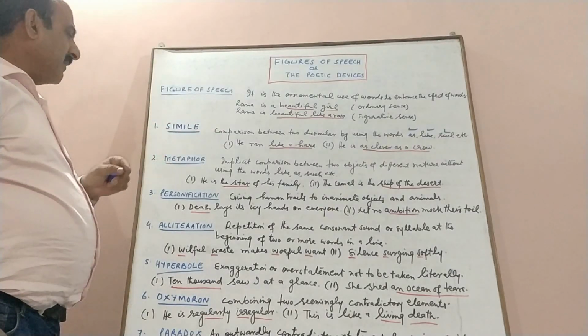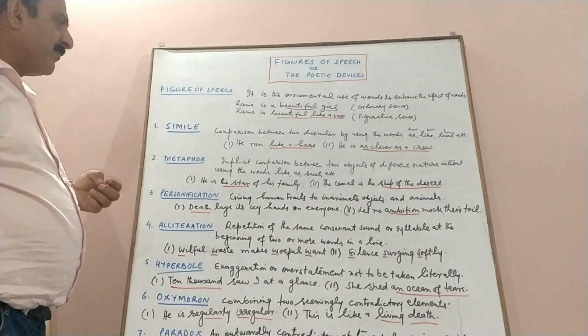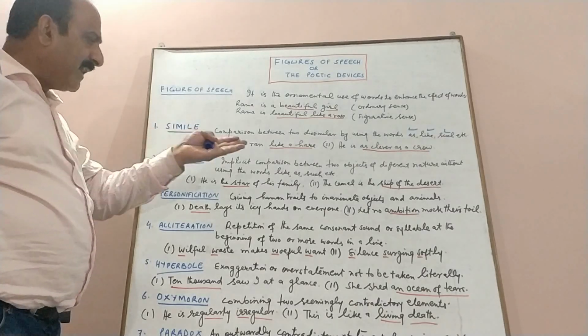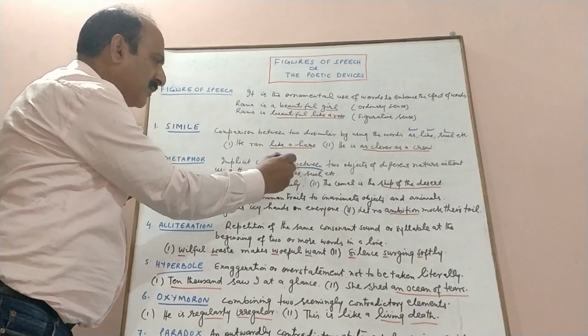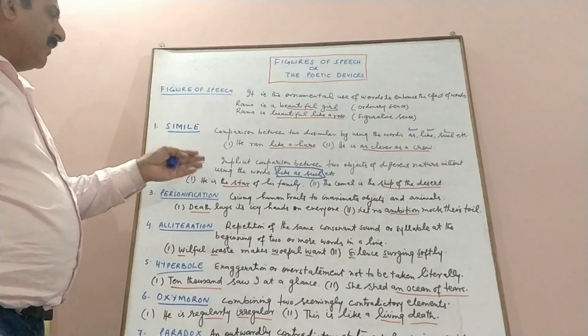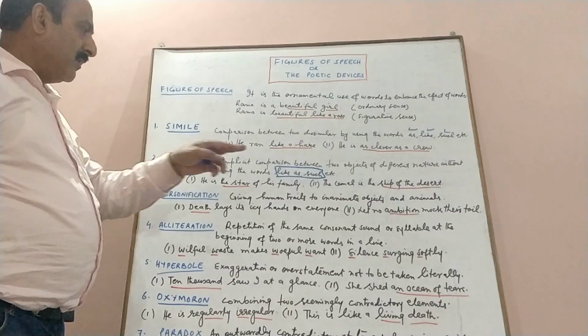Then the second one is metaphor. Metaphor too is a comparison between two objects of different nature, two dissimilar things, but we avoid the use of the words like, as, such. We don't use these words in the metaphor. For example, he is the star of his family. The camel is the ship of the desert.